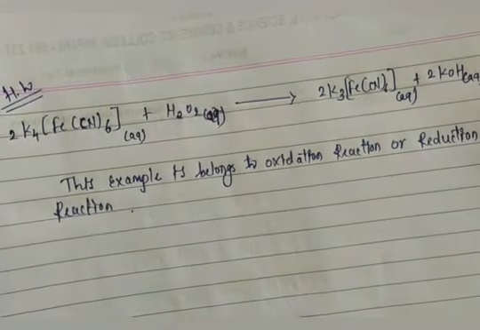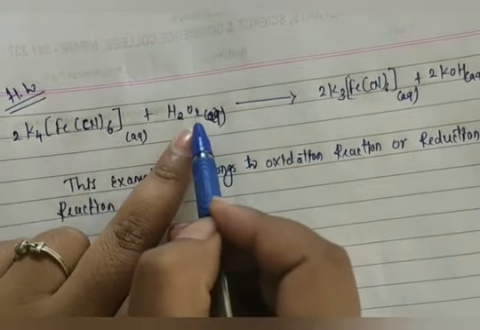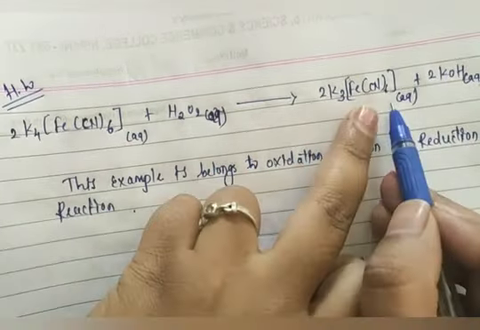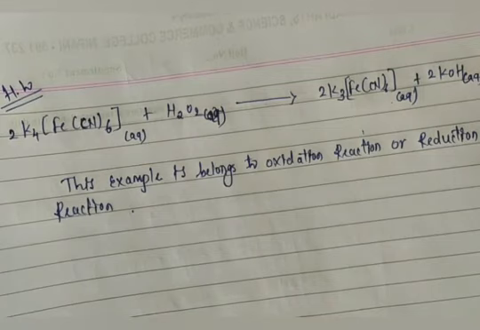Okay, they gave this example like the potassium ferrocyanide. This is called potassium ferrocyanide. When it reacts with hydrogen peroxide, H2O2, it will give potassium ferricyanide along with potassium hydroxide. Now tell me whether this example belongs to the oxidation reaction or reduction reaction. This is your homework.